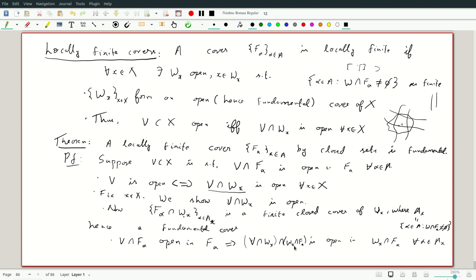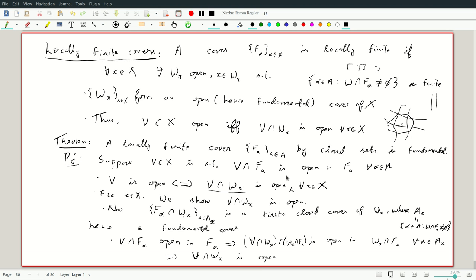So if I look at Wx, it has a closed finite cover by sets of the form Wx intersection F alpha, where I only look at those alphas where this is non-empty. And what we know is V intersection F alpha is open in F alpha. So the double subspace topology will tell you that V intersection Wx intersection F alpha is open in Wx intersection F alpha, that is by further intersecting with Wx. And that can be viewed in this way, that V intersection Wx intersection each of these fundamental closed sets is open, and so that implies that V intersection Wx is open.